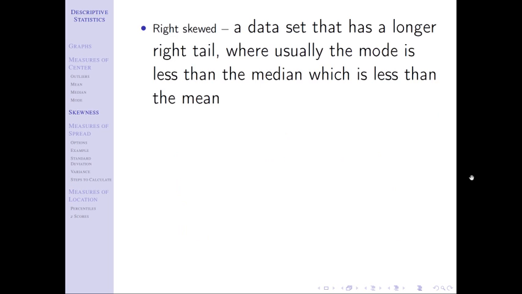We have a data set that can be right skewed, which means that it has a long right tail. This data set has a mode less than its median, less than its mean. What that means, if I were to draw a picture for you from left to right, is that because I have a long right tail, the peak of that curve is going to be the mode. And why is that? Think about it like a bar graph, and say the bar that's the highest is the highest frequency. So when I draw that curve for you of what the shape of the distribution looks like, its peak has the most frequency. Well, that's the mode, right?